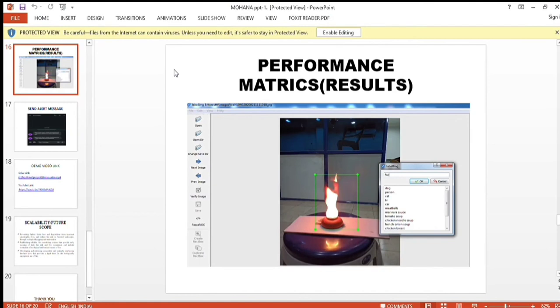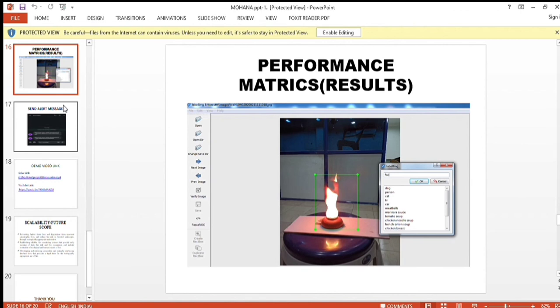Let us look at the performance matrix. This is how the image will be shown. Here we are using Python 3.6.5 version. The overall code is displayed here, the forest fire detection in Python based on a convolutional neural network. Here we see the output. This is how it shows when the fire happens.